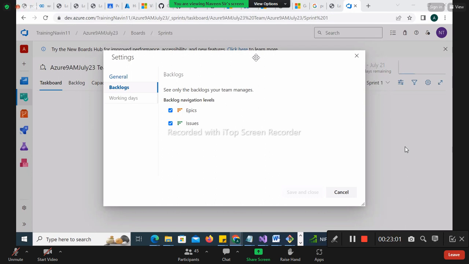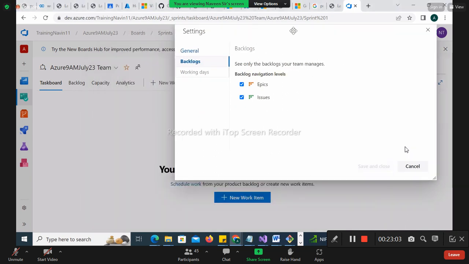Okay? Fine. Now, buddy, let me go to the next thing. What you have to understand in this case, in general, is that we have a backlog and working days. Understand? So when I'm setting up my Agile sprint, I have set it for 2 weeks of time. Based on this setup, they have taken the capacity and burn down chart, based on the working days of the team. So Monday through Friday, that is in India.